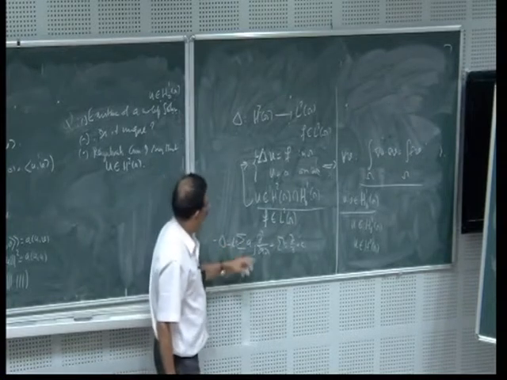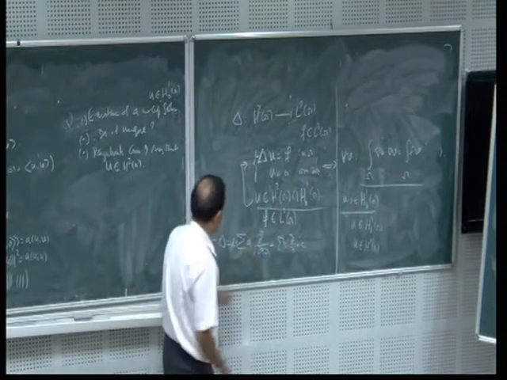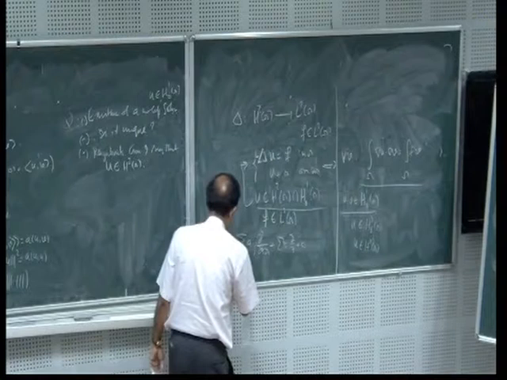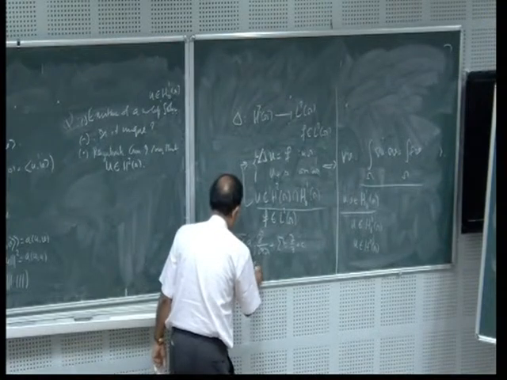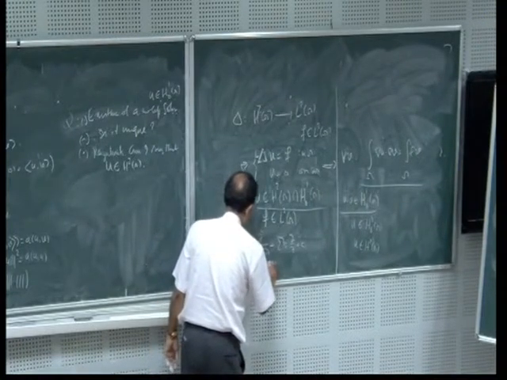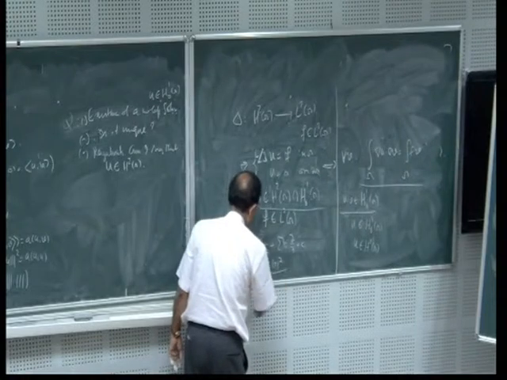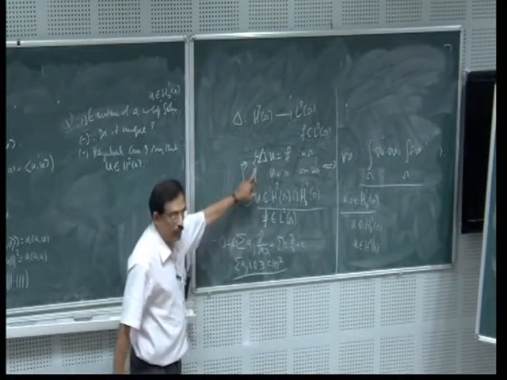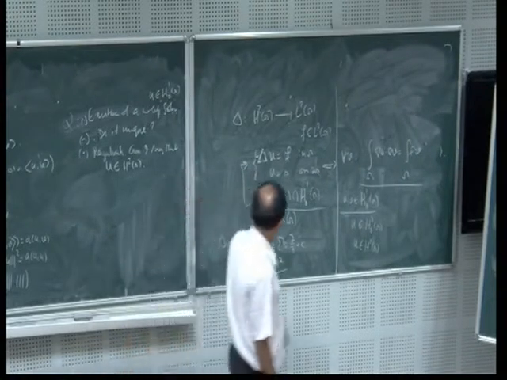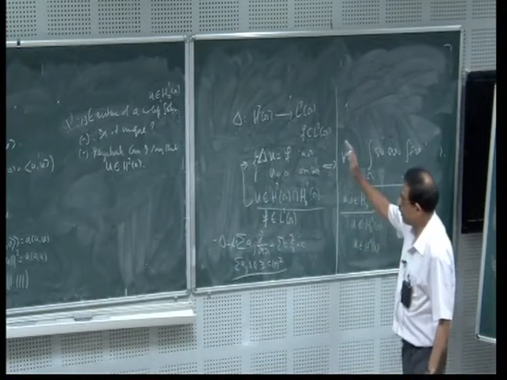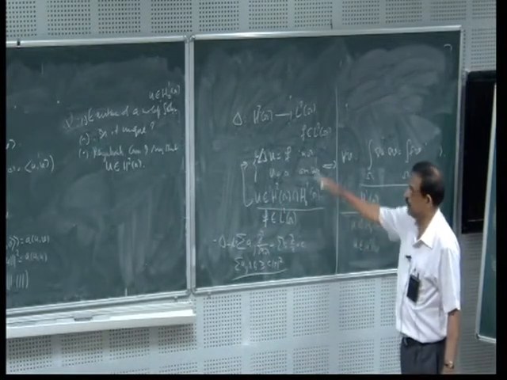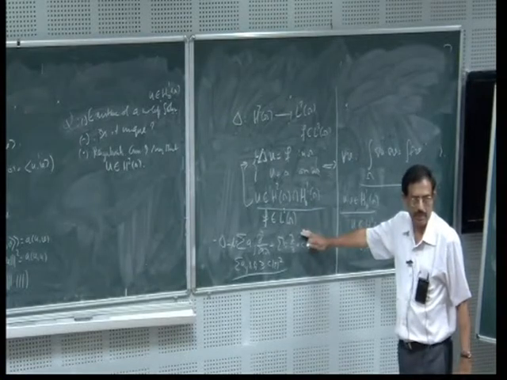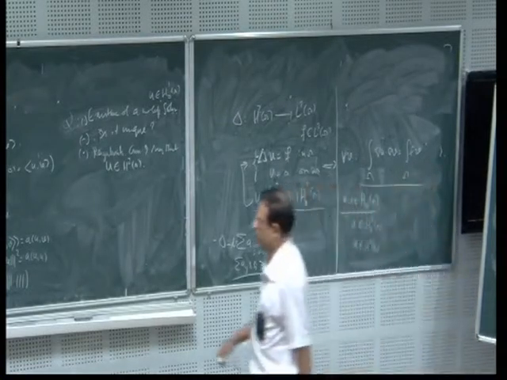Under suitable conditions on a_ij, called the ellipticity conditions: for any vector xi, there must exist a constant c such that this holds. Here it happens in the Laplace case. So all the typical problems in elliptic theory are formulations of this type. Is it clear? This is the philosophy behind it.